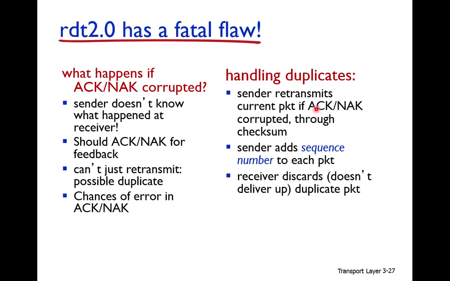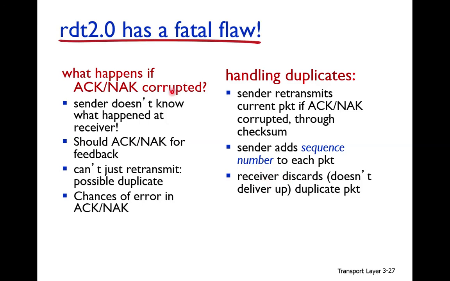If it is corrupted, then it retransmits the packet. Okay, but this can lead to duplicate packets. So how should we detect the duplicate packet? We can detect a duplicate packet through a sequence number. That's why we attach a sequence number to each packet, in order to detect the duplicate packet.